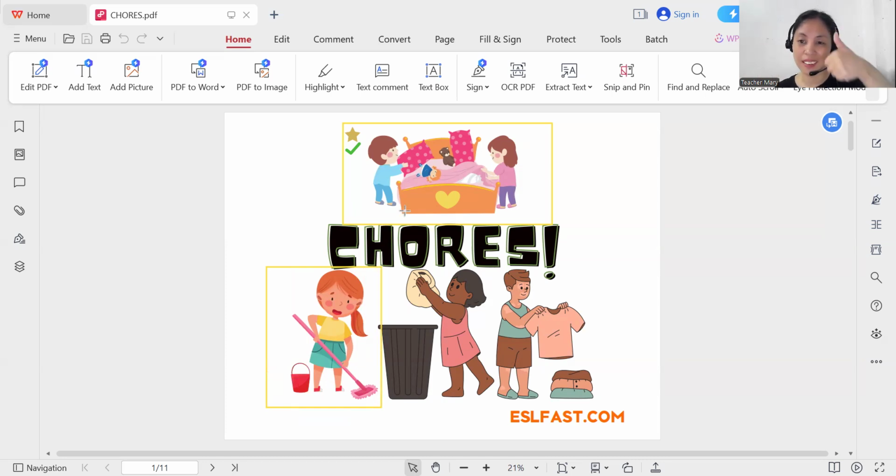That is clean the floor or mop the floor. Very good. Can you use it in a sentence? She is cleaning the floor or she is mopping the floor.